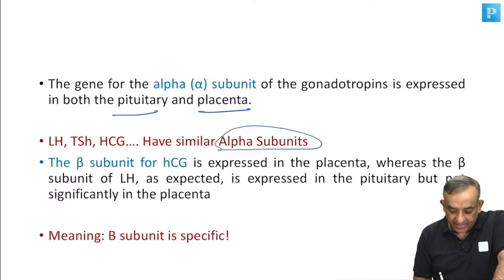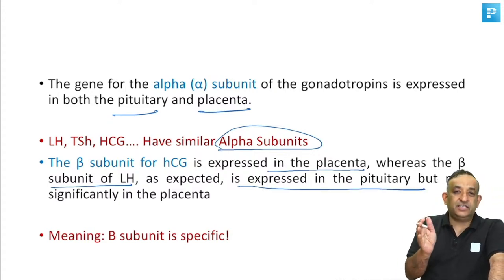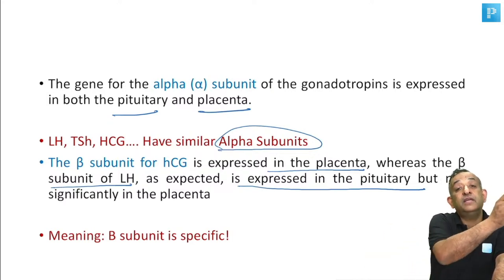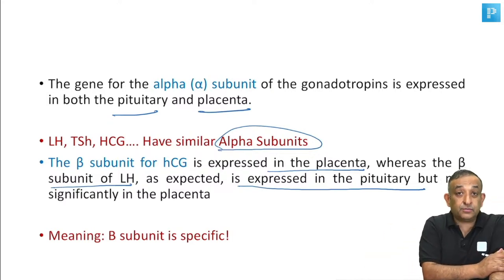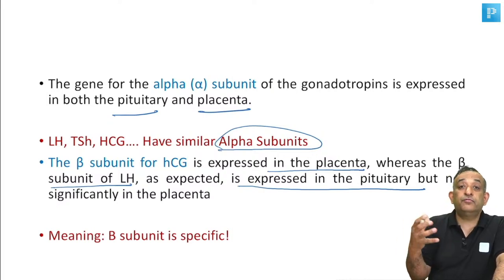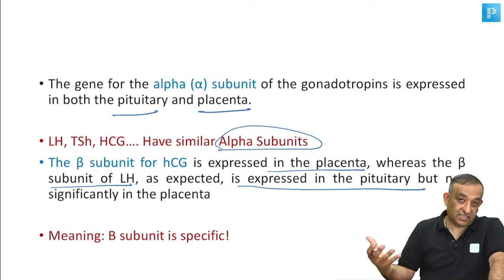Now, the beta subunit for HCG is expressed in the placenta, and the beta subunit of LH is expressed in the pituitary but not in the placenta. So that's why it is specific. That's why when a woman is pregnant, we don't do HCG estimation. We do beta HCG estimation because that is specific to the placenta.